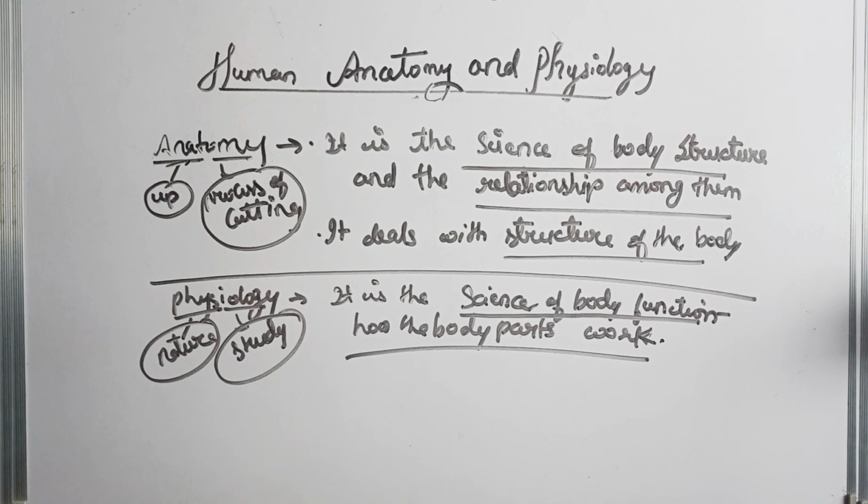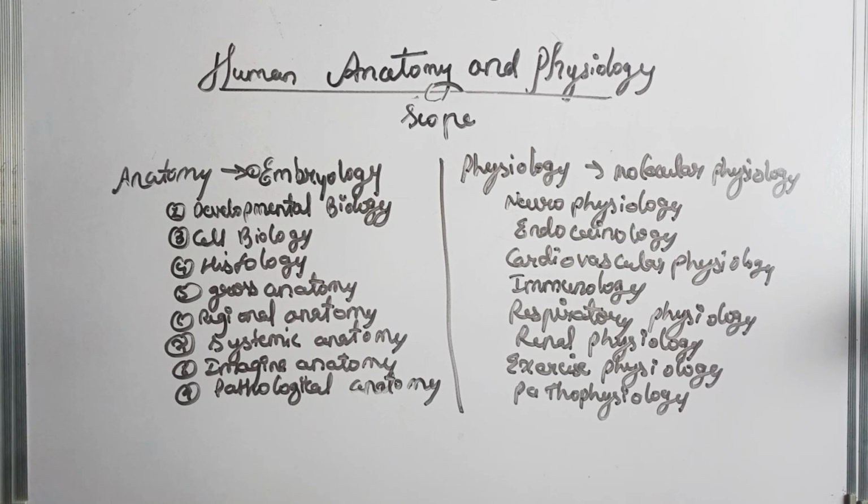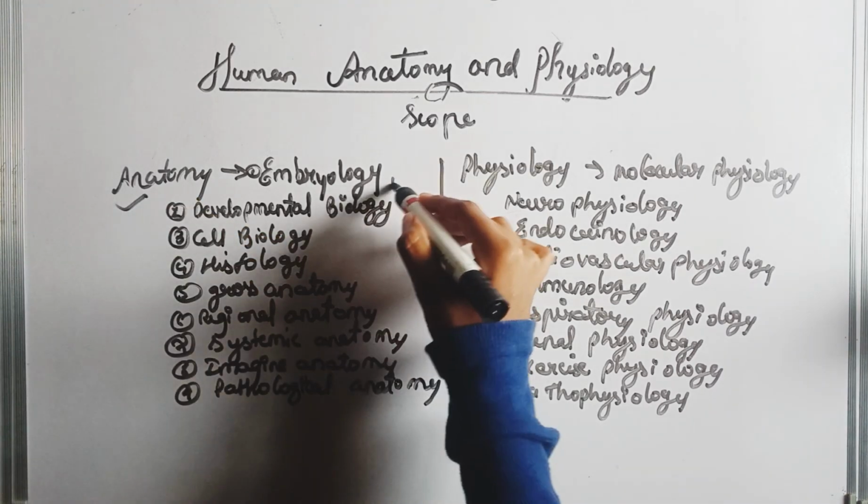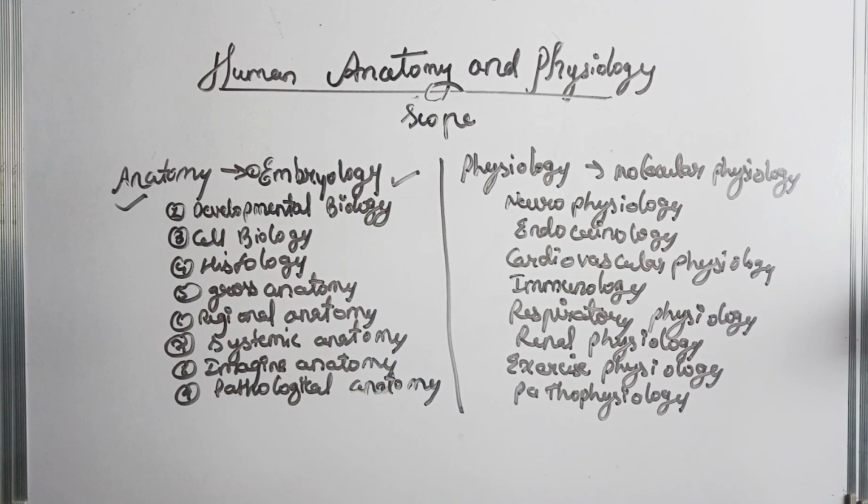Next, let's go toward the scope of anatomy and physiology. First is the anatomy. First is embryology. Embryology means the study of the embryo structure, from fertilization to the first 8 weeks of development of the embryo.